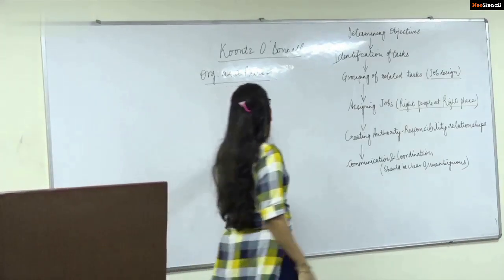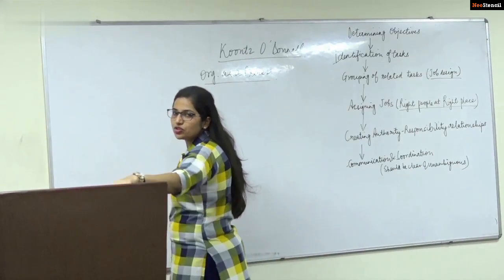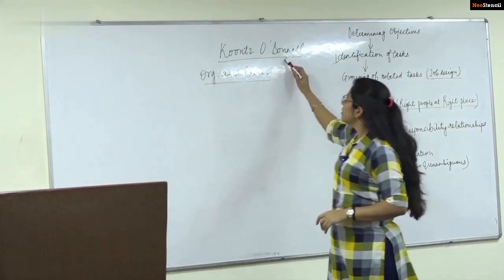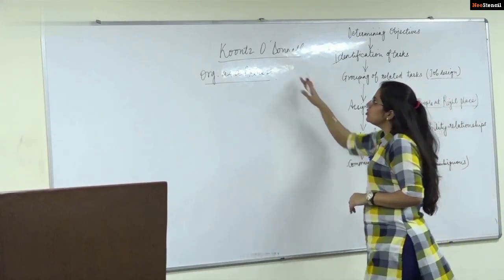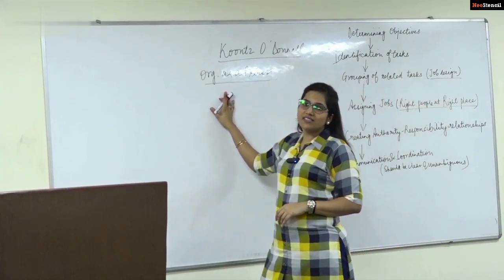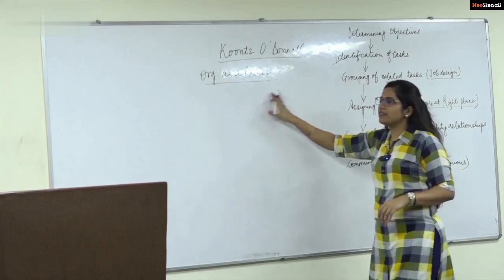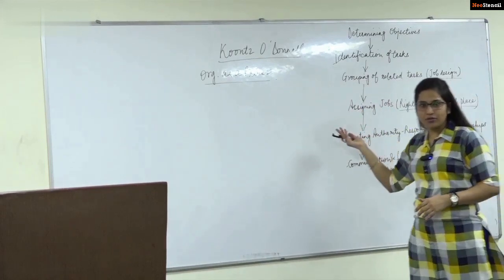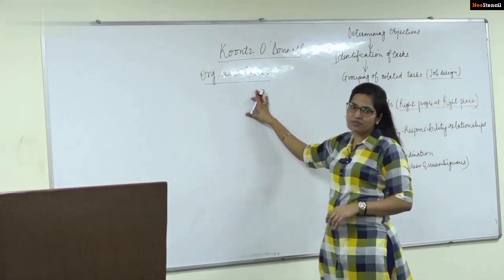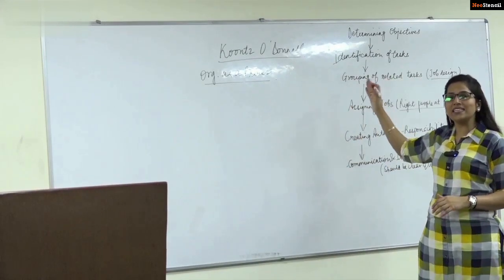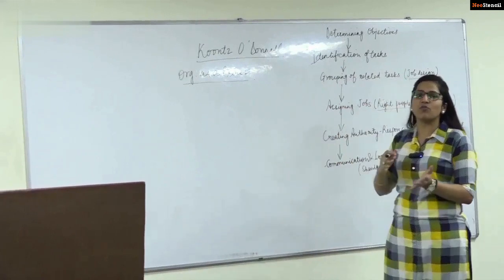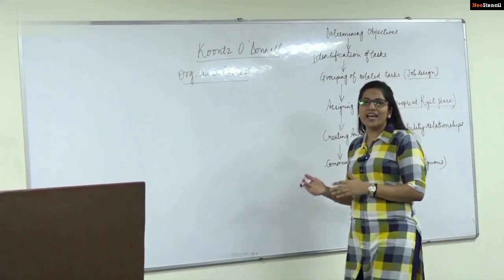Now, we shall be referring to the definition of Koontz and O'Donnell about the organization. Koontz and O'Donnell have provided that organization is a process. This is very important from the exam point of view also, because you should know why it is a process. If it is asked, you have to state the tasks that are taking place, which add dimension to it as a process.